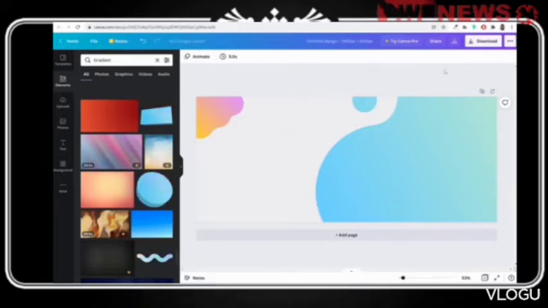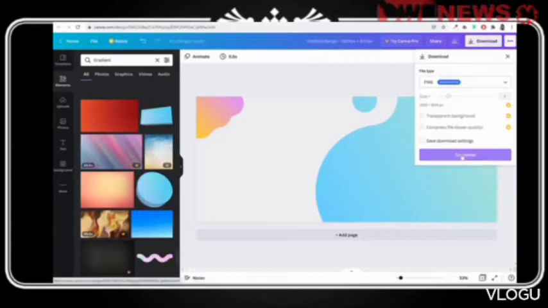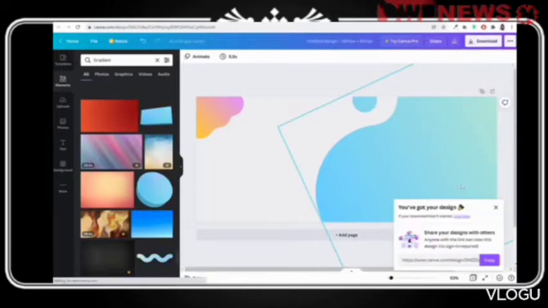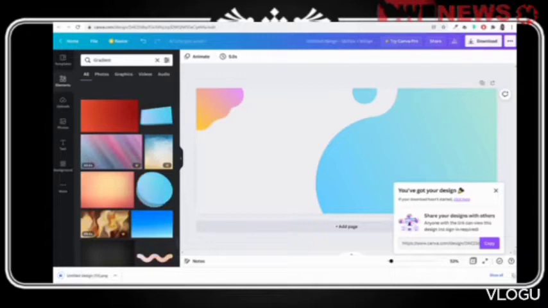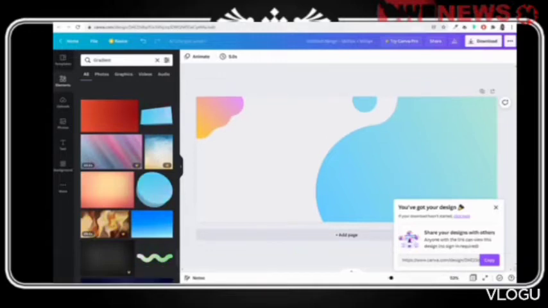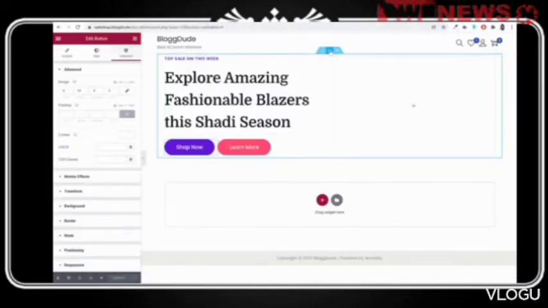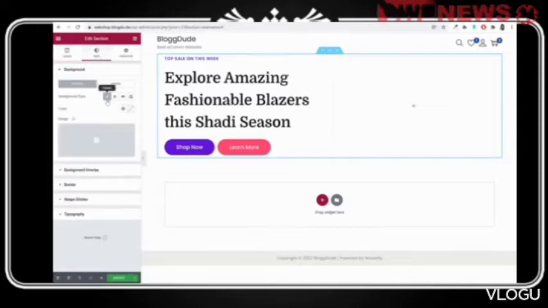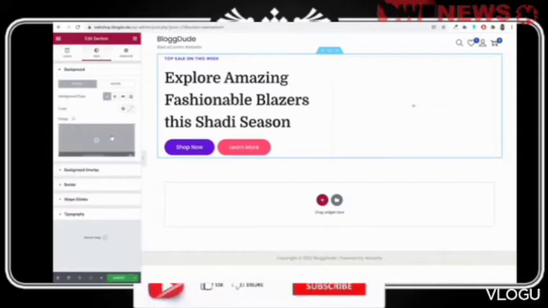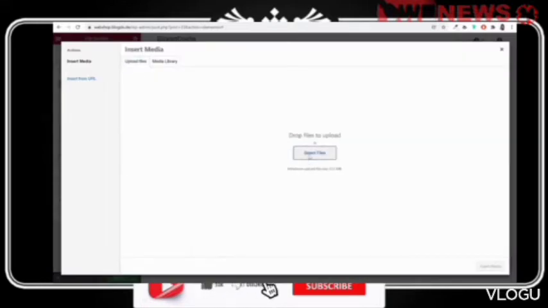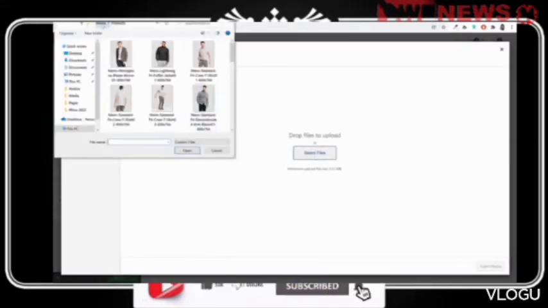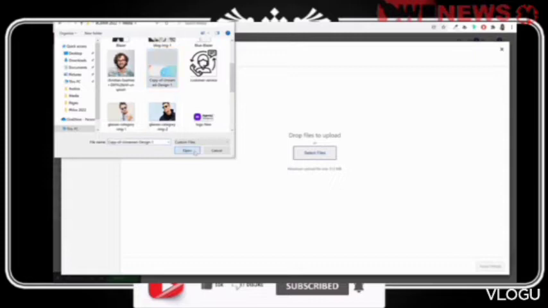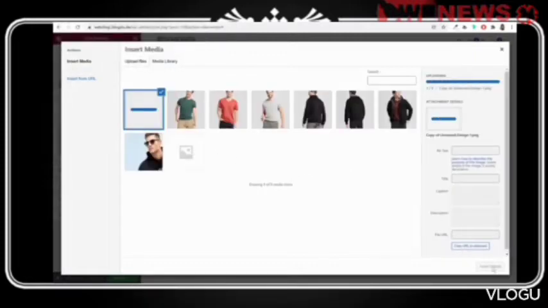All right, so once you're done, you can just click on this download button and download the file. And here, as you can see, this file will be downloaded for you. And now you can use this on your website. So come back, click on this edit section and go to style. Select the classic option under background type, and upload that image. Okay, so let's come back. Let me upload this image. Click on open and insert media.